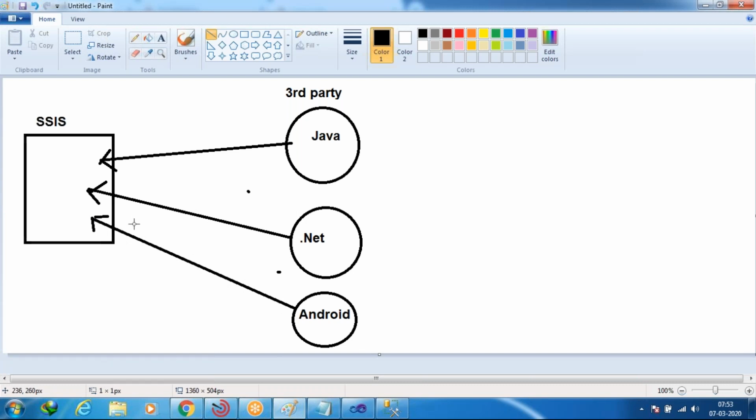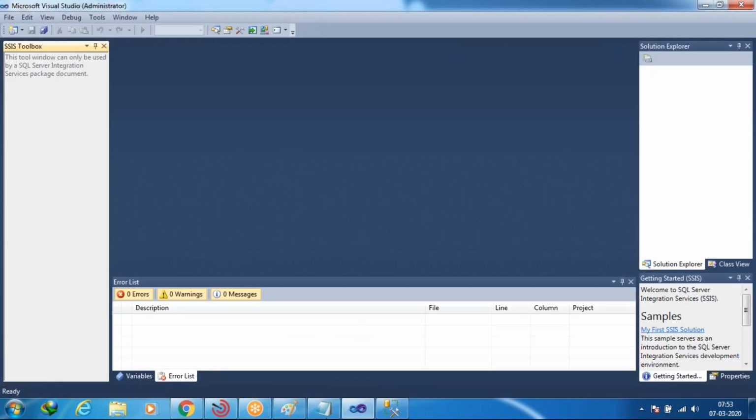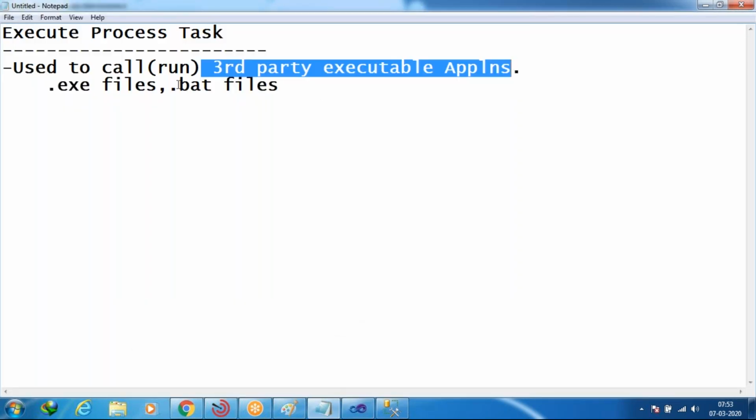See guys, getting what my point is here? Java is outside of SSIS. Java application is outside of the SSIS application, and .NET is also outside of the SSIS application, and the Android application is also outside of SSIS. That means other than the SSIS application, whatever application is being called into SSIS, we can call it a third party executable application. Getting? So that is the meaning of third party executable applications, right?